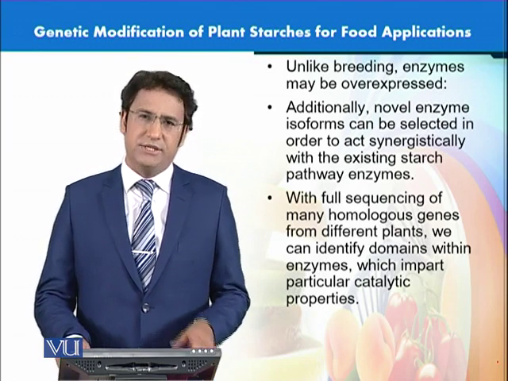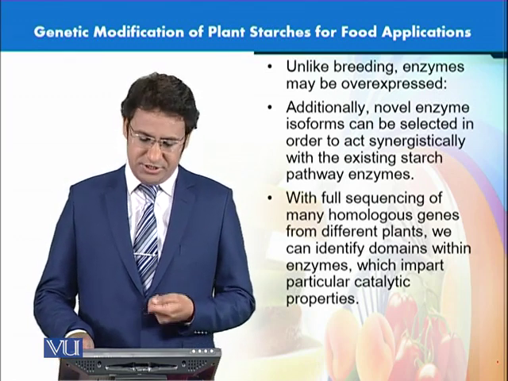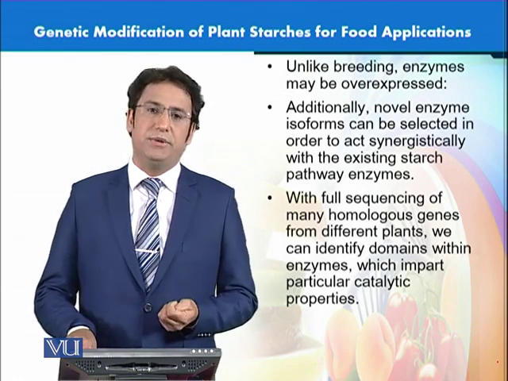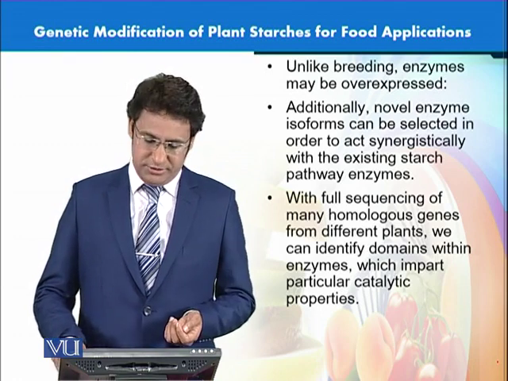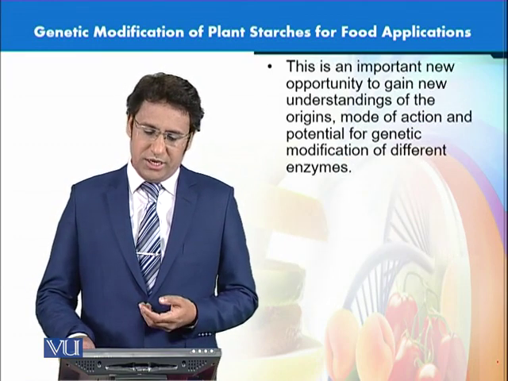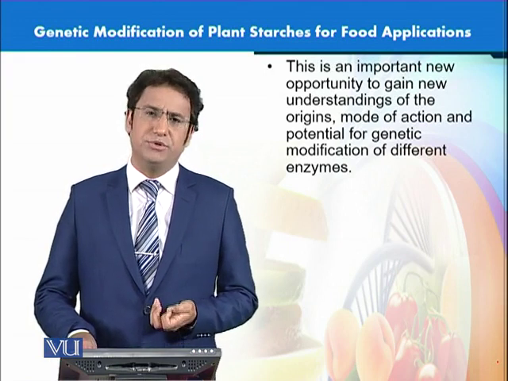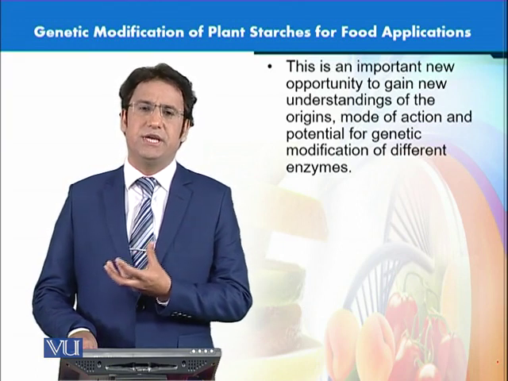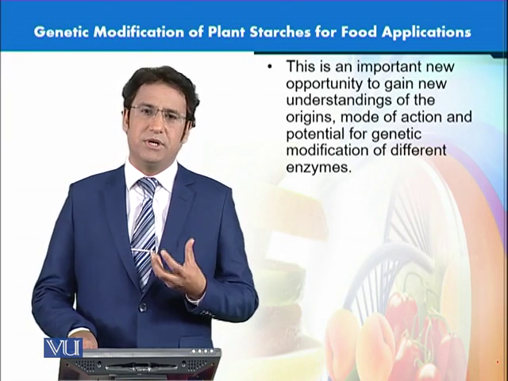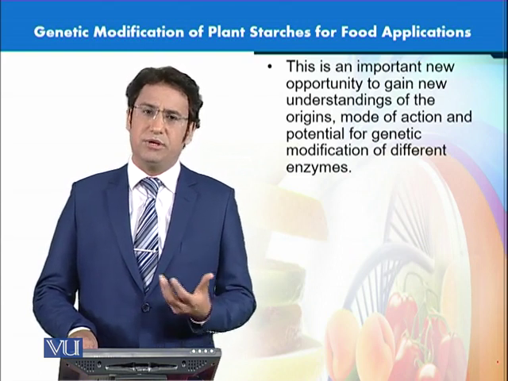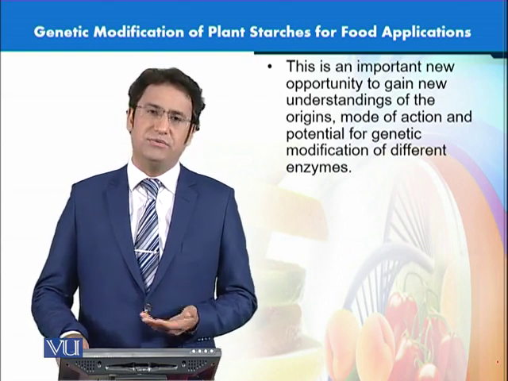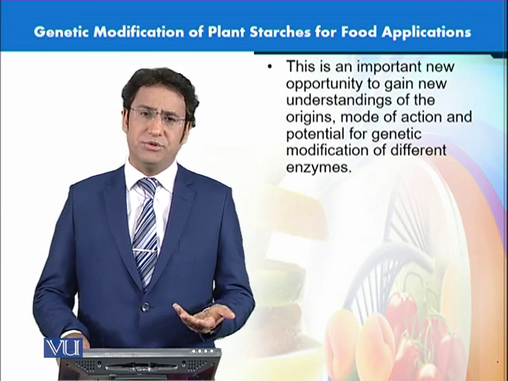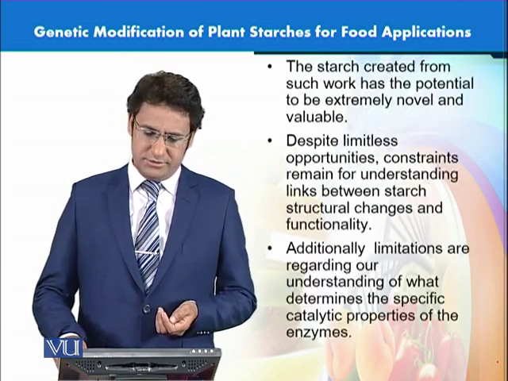So we also know that the sequencing of different homologous genes which are present in different plants can be taken from other plants and introduced into the plant in which we want to make these genetic changes particularly. As you would appreciate, this is a very important opportunity because we know that there might be different genes present in different plants. They can have different functions. They can be taken from one plant and inserted into another plant to bring about the desirable modification of different enzymes, and that change in enzymes can actually lead to the change in desirable chemistry in the starch synthesis.